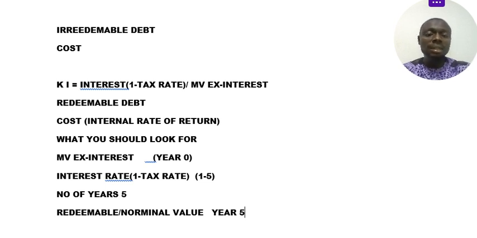That is what it means. Let me repeat this part again. You pay interest from year one to five. At year five, you pay the principal and interest. Remember that the interest has already been included in year one to five, right? So that is how to determine it. These are the ingredients you need.